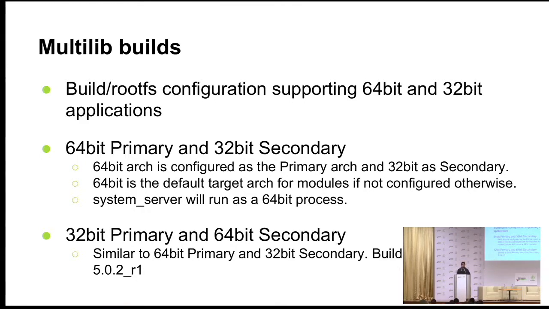So when you do a multi-lib build, 64-bit is by default your primary architecture for modules which you must have specified in your product package, which is your package configuration variable. When you run 64-bit primary and 32-bit secondary, system server, which takes responsibility of not all, but the majority of your services, will run in 64-bit mode. In 32-bit primary and 64-bit secondary, it is, as I said, similar to 64-bit primary and 32-bit secondary. It's just that the roles are reversed here.